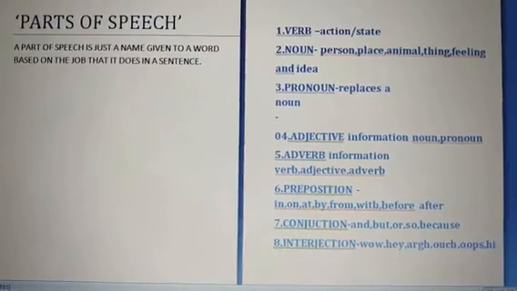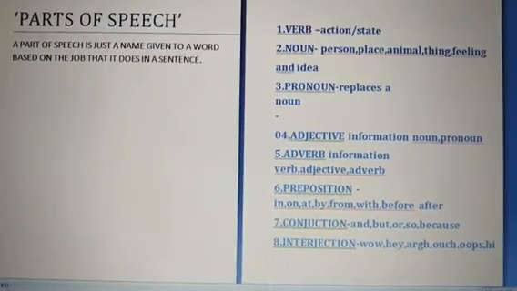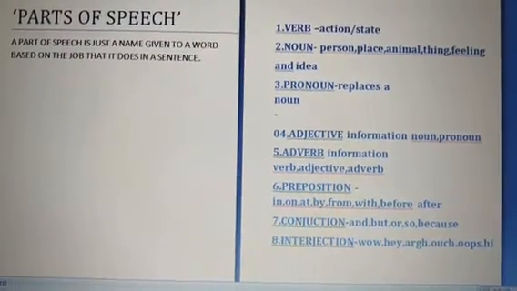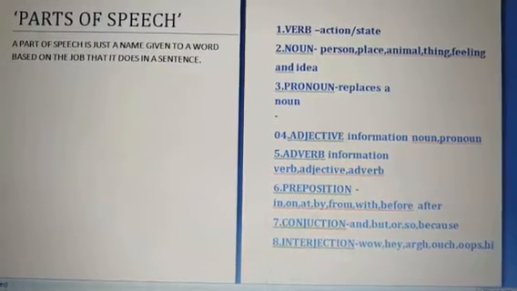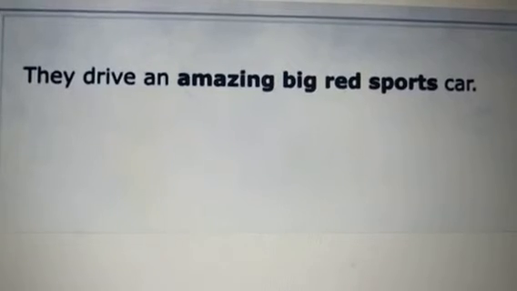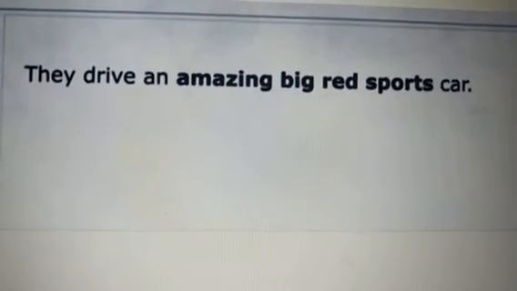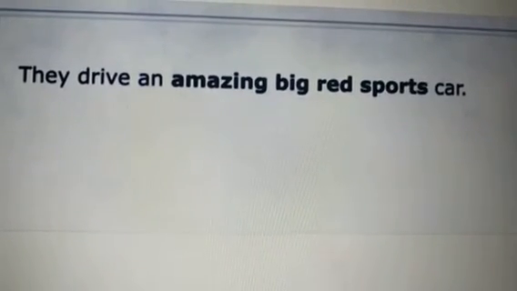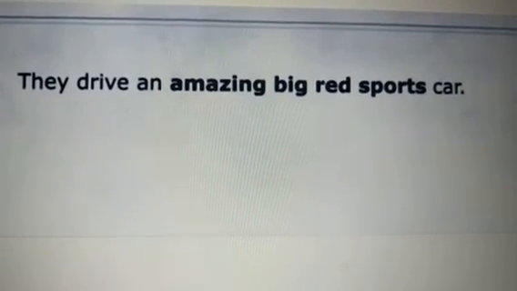An adjective is a word that gives us information about a noun or a pronoun. So have a look at this sentence. They drive an amazing big red sports car. So here the noun that we are interested in is car. Car is a noun. So you can identify all of the adjectives that give information about car. Well, if you said amazing big red sports, you are correct.